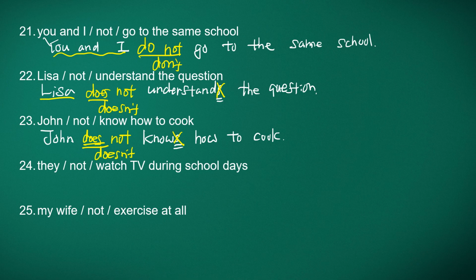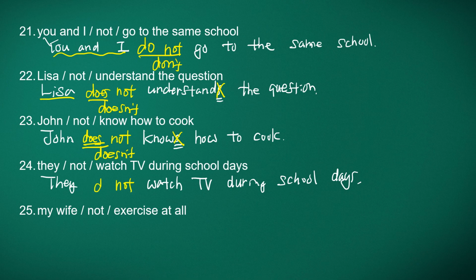Number 24. They not watch TV during school days. So they watch TV. They watch TV during school days. And then negative. They is not third person singular, so only not and do not. So they don't. They don't watch TV during school days.